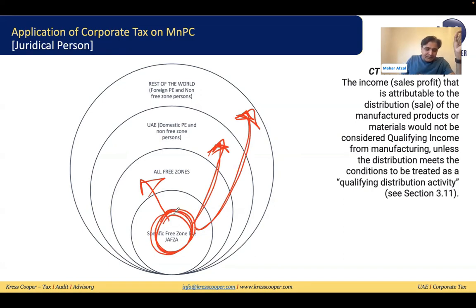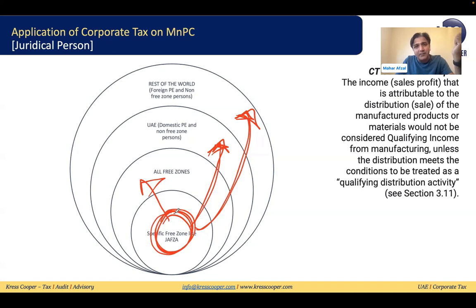Now we have discussed that the qualifying free zone person might be a company registered within the free zone, but that company is a non-qualifying free zone manufacturing and processing company. If this is a non-qualifying free zone manufacturing and processing company, then the company will not be able to enjoy 0% corporate tax on the qualifying income, because the company is not fulfilling the conditions to be classified as a qualified free zone manufacturing and processing company.